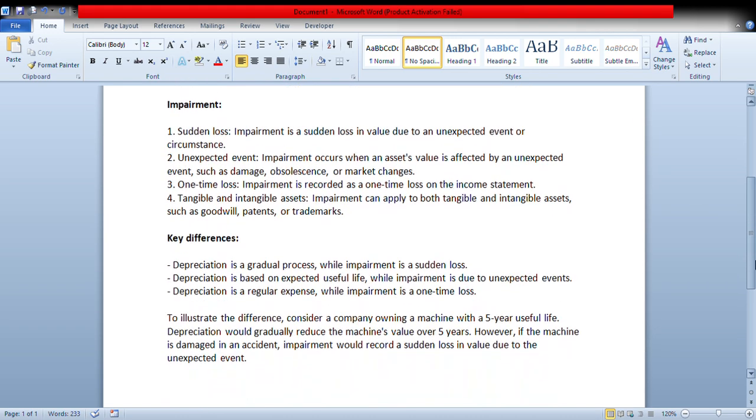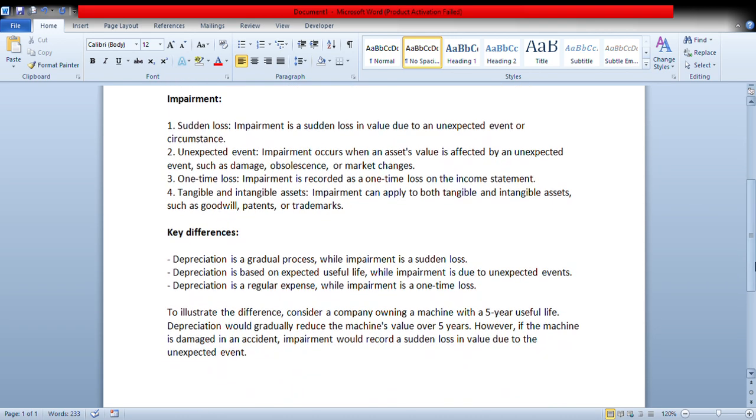What are the key differences? Depreciation is a gradual process while impairment is a sudden loss. Depreciation is based on expected useful life while impairment is due to unexpected events. Depreciation is a regular expense while impairment is a one-time loss. Although both are expenses, the difference, as we already studied, is that depreciation is a regular expense while impairment is a one-time loss.